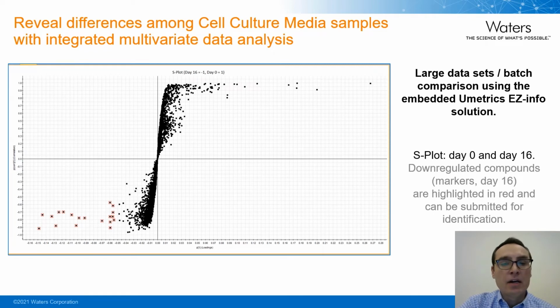We can actually go into the data a little bit further using multivariate analysis. This is an example of an S-plot. So now we've taken the same data you saw in the previous slide, but actually asked a slightly different question, looking at the difference between day 0 and day 16. So the metabolites that are changing the most are going to be represented at the extreme ends of the S-plot. In this case, the bottom left part of the left quadrant shows a number of points highlighted in red circles, and those are the markers of interest at day 16. So these are the markers that have changed the most over time at day 16.